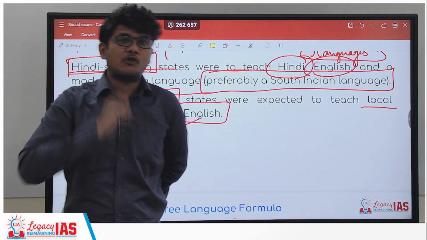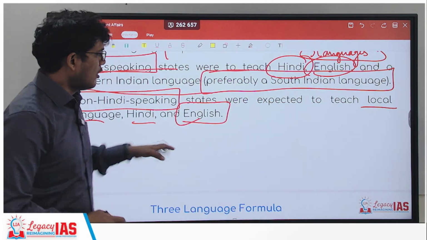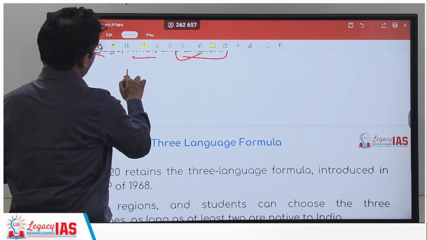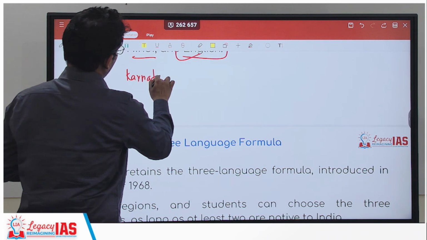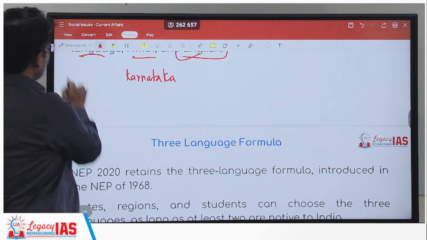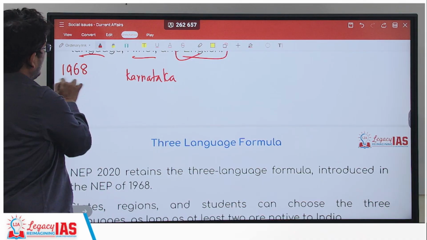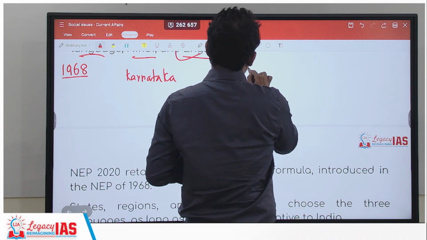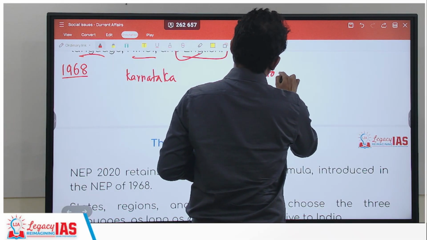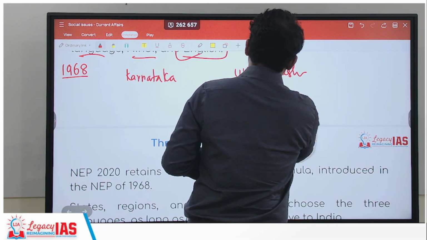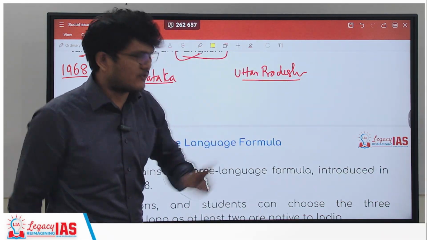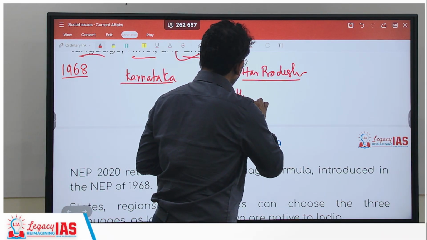Now understand the issue over here which is happening. So let's say there is the state of Karnataka, for example, and let's say the state of Uttar Pradesh. So what will happen in this case? The state of Uttar Pradesh, a Hindi speaking state, will have to teach Hindi.